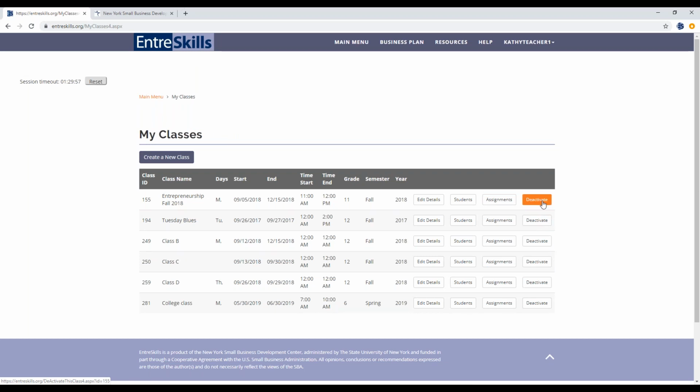And you can click this deactivate button and deactivate a class, which you might want to do if it's from a previous school year. So that's just a quick overview of that. And I'll get into the students and assignments buttons in a little bit more detail. If you're just starting out and you want to have your students register, you'll need to create a class.